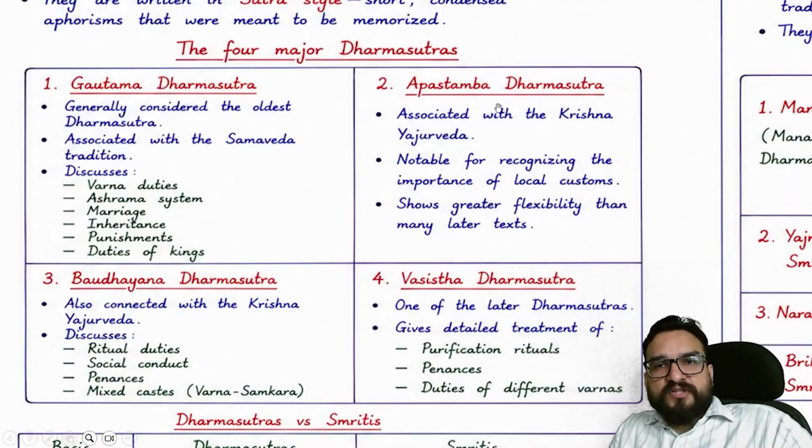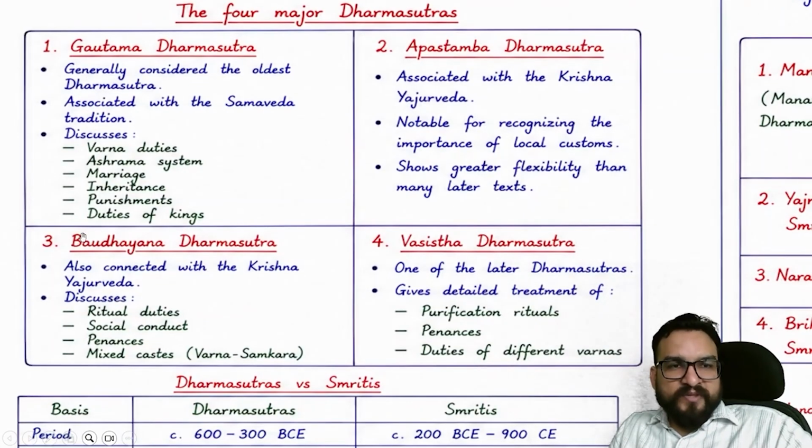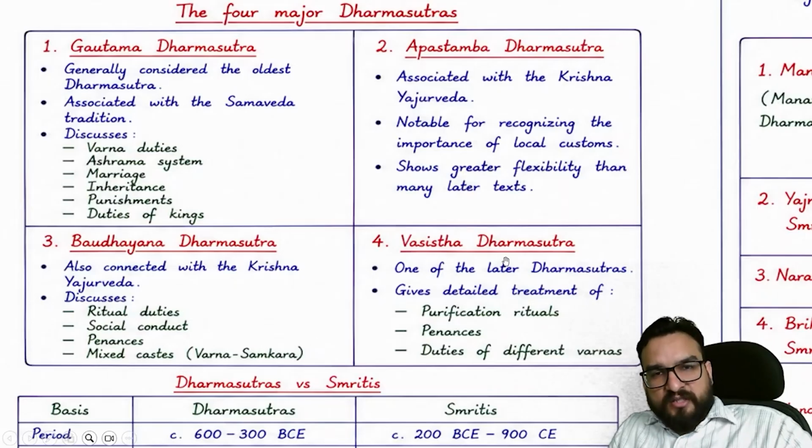Then comes the Apastamba Dharam Sutra, associated with the Krishna Yajurved. Yajurved से related है, वो भी कृष्ण, the black Yajurved which I had told you about. Taittiriya Yajurved you will be finding, right? Notable for recognizing the importance of local custom, it shows greater flexibility than many later texts. Then Bodhayan Dharam Sutra, also connected with the Krishna Yajurved, discusses ritual duties, social conduct, penances, and the mixed caste system. Then Vasishtha Dharam Sutra, one of the later Dharam Sutras, gives detailed treatment of purification, penances, and duties of different varnas.